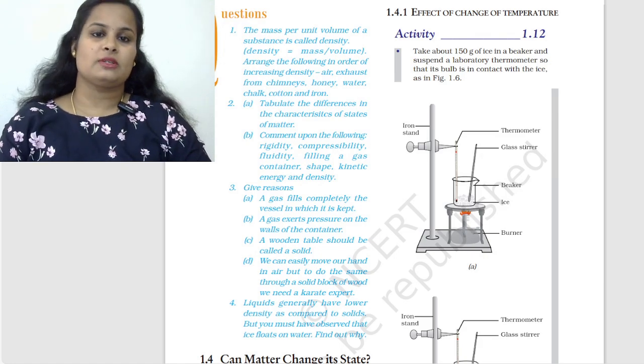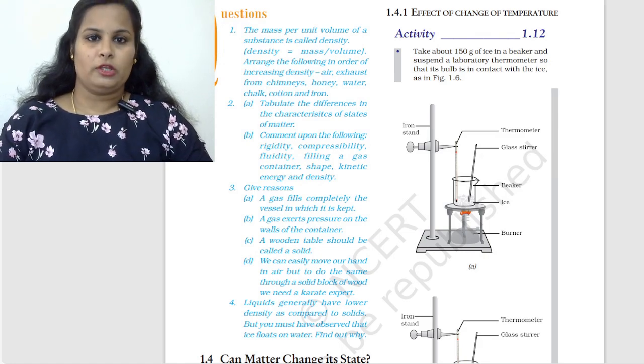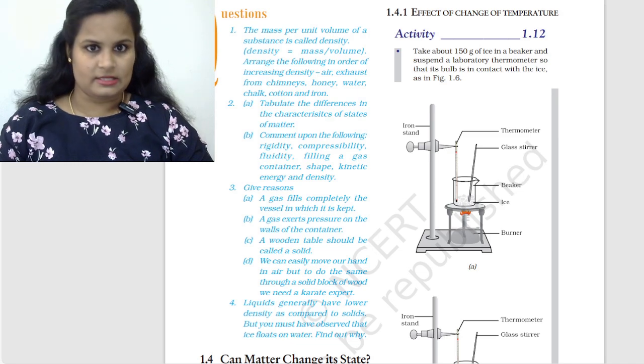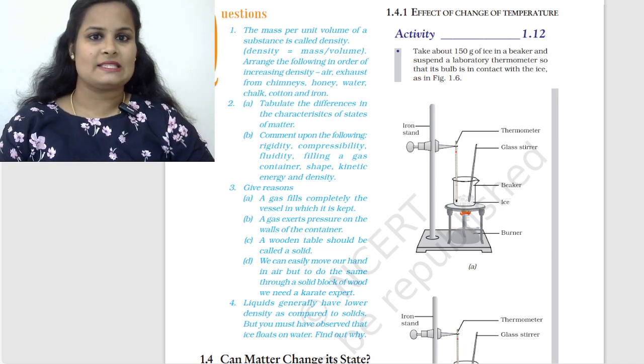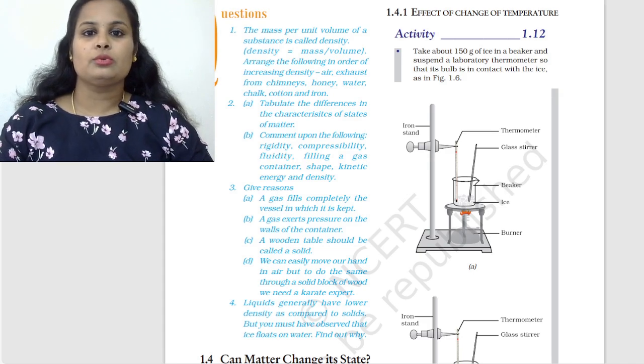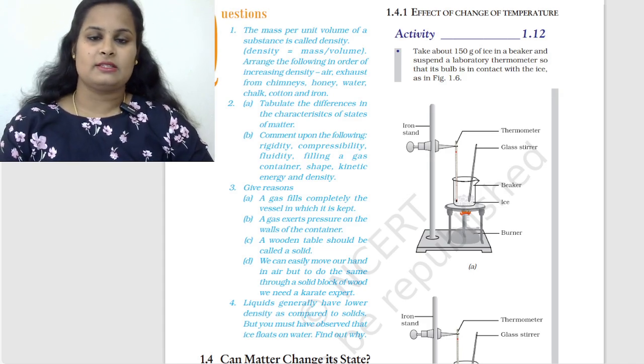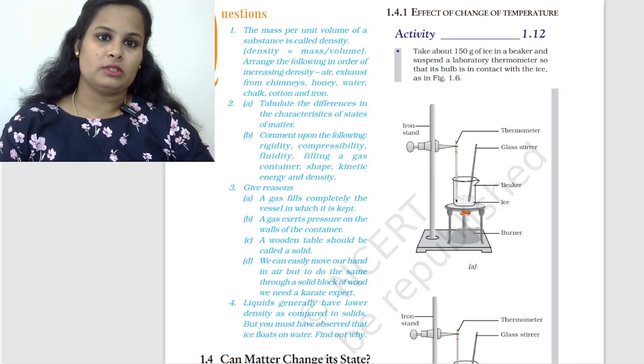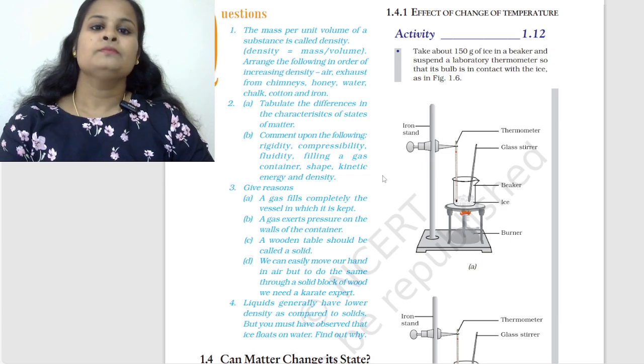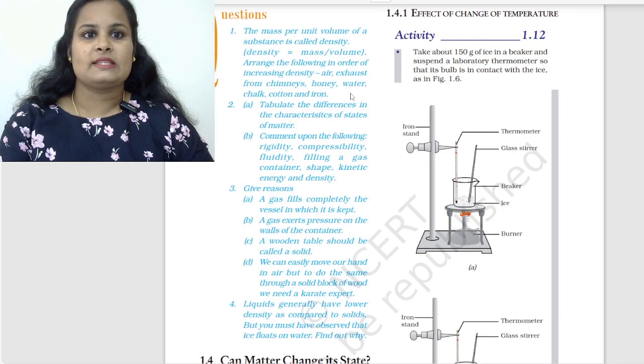The first question: the mass per unit volume of a substance is called density. The formula they've given is density is equal to mass by volume. Arrange the following in order of increasing density, they have asked. The options are air, exhaust from chimneys, honey, water, chalk, cotton, and iron.